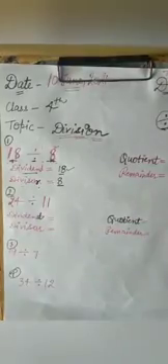The number which we have to divide, that we call the dividend. So in this statement, what is the dividend? 18. So 18 is the dividend here. And the number by which we are dividing, that we call the divisor. Okay, so in this statement, what is the divisor? 8 is the divisor. So now what we have to do, we have to divide 18 by 8.